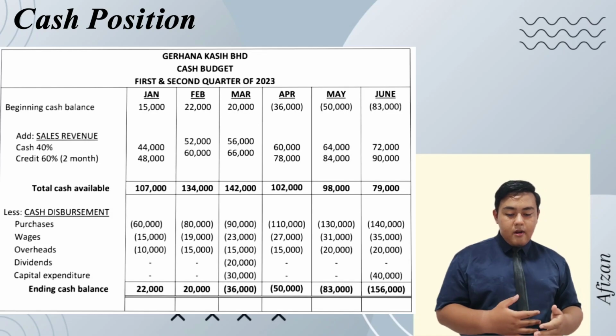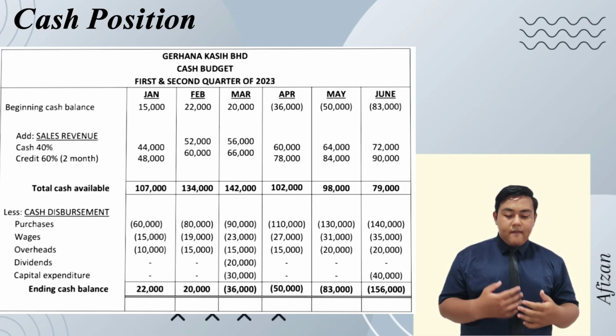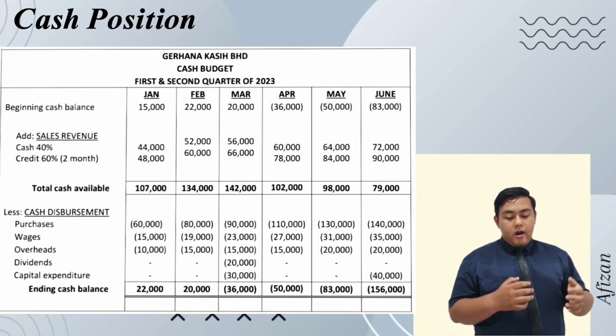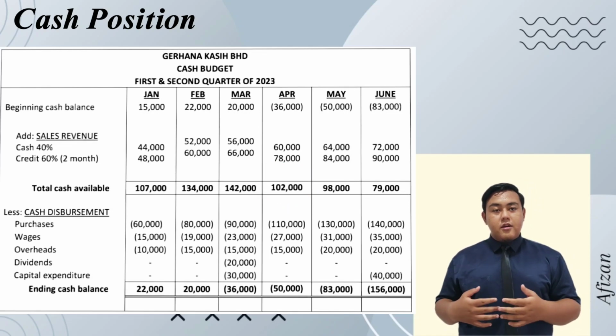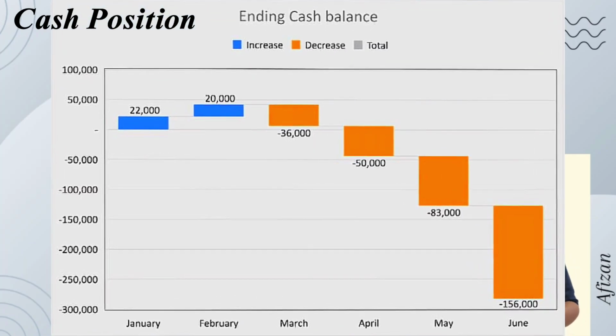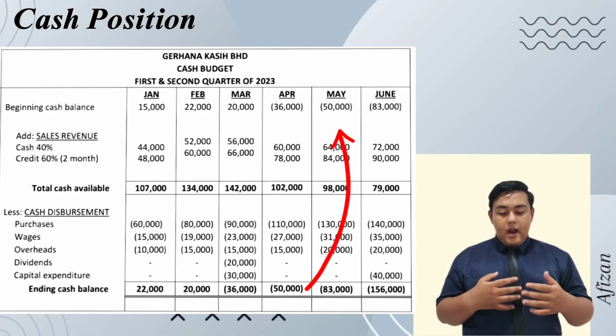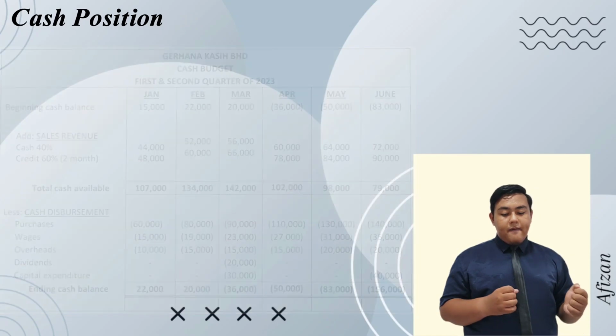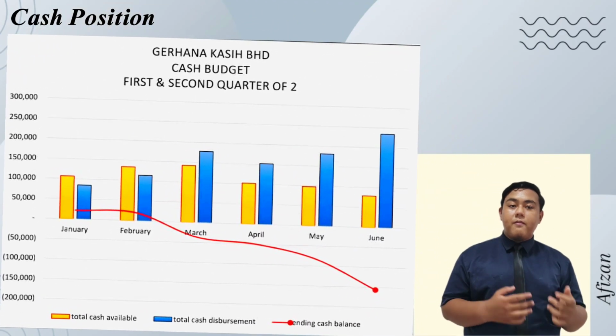For April, the total cash available is 102,000 ringgit, and after deducting cash disbursement, we will get a deficit of 50,000 ringgit for the ending cash balance for April, which will be brought to May, and the total cash available for May is